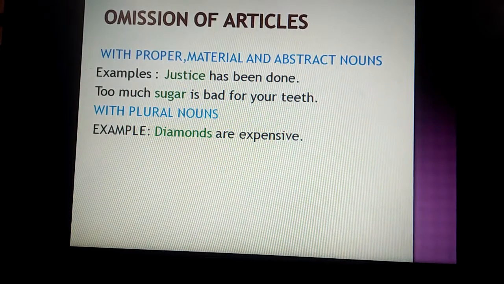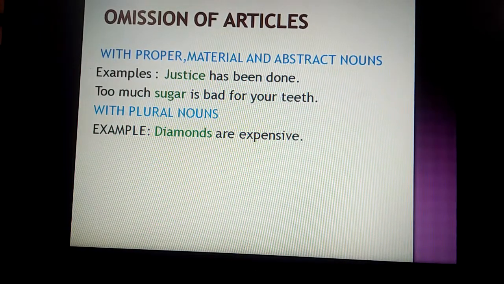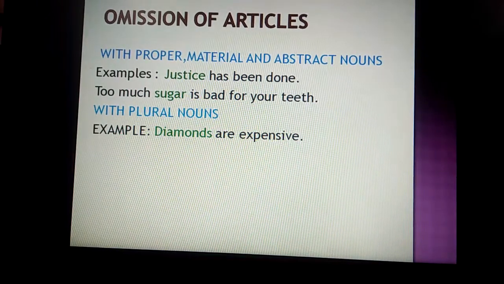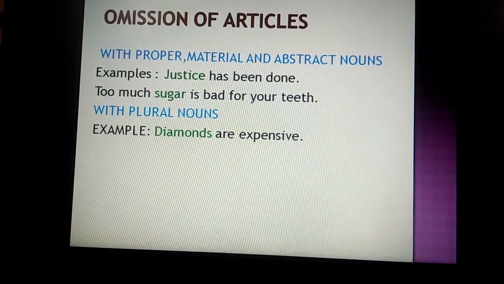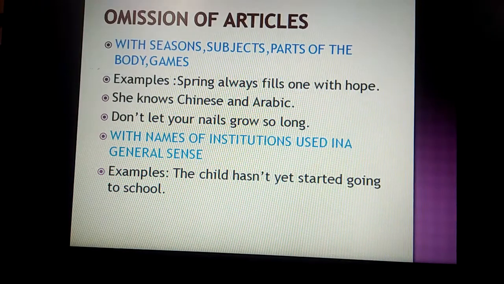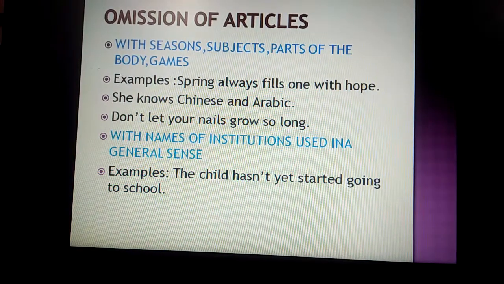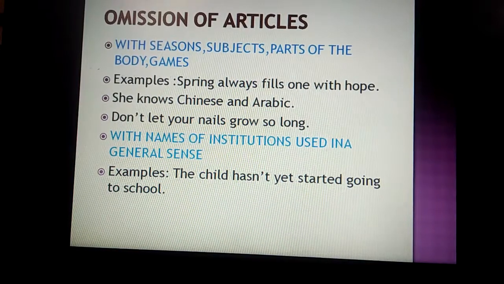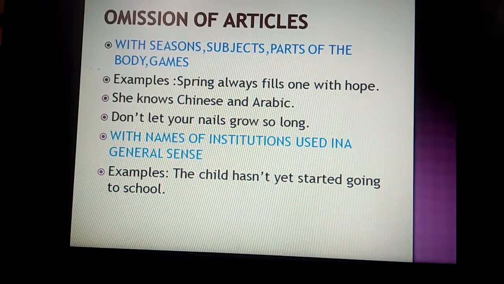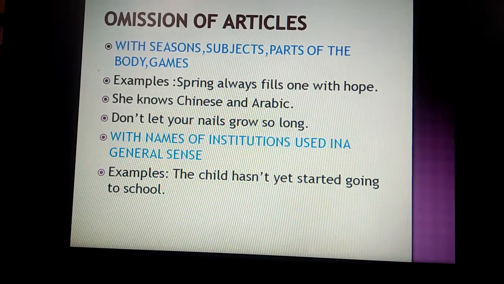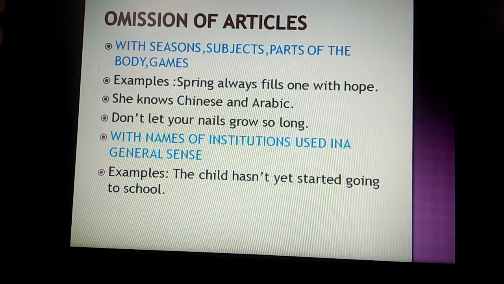With plural nouns also we never use any articles. We always use the articles before singular countable nouns. We also never use the articles before seasons, names of subjects, parts of the body or games. For example, first example, spring always fills one with hope. Before the word spring, the name of the season, we have not used any article.